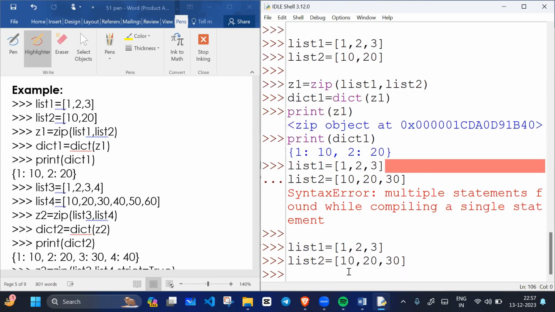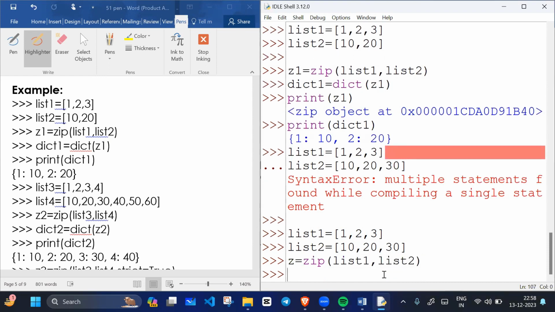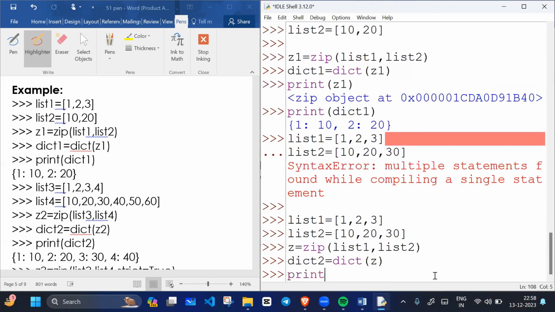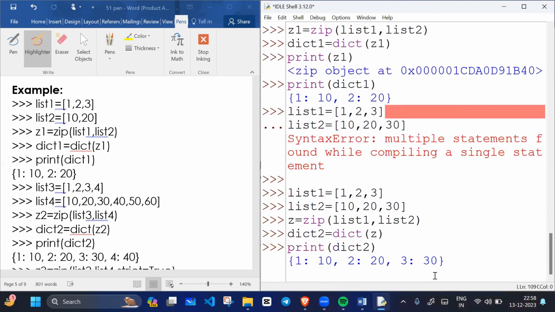Now we have 3 keys and 3 values. So now can I zip it? I will write z equals zip method, and here I will write the arguments list1, the first argument for creating keys and the second argument for creating values. Now, can I convert Z into a dictionary? Yes, dictionary type. So I will write dict2 equals dictionary function, and I will give Z as an iterable.